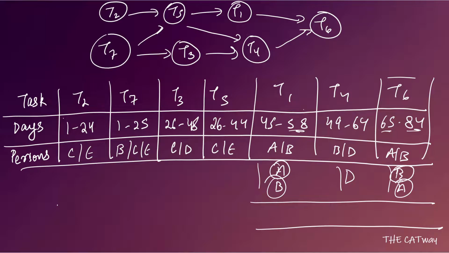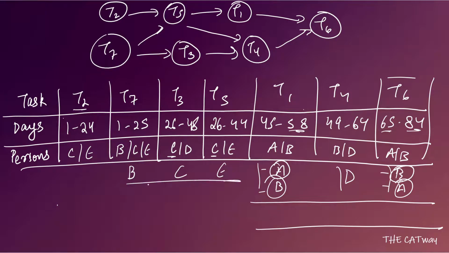Okay, so when we have taken 0 extra days, now A and B can be anything. You can write it whatever you want. Coming to T5, it will be done by E, because if it is done by C, then it will increase our time by 1 week, or even more days if T3 and T5 are both to be done by C. So we will assign T5 to E, and we will assign T3 to C. Once we have assigned T3 to C, we can assign T7 to B. Okay, and then we have T2.